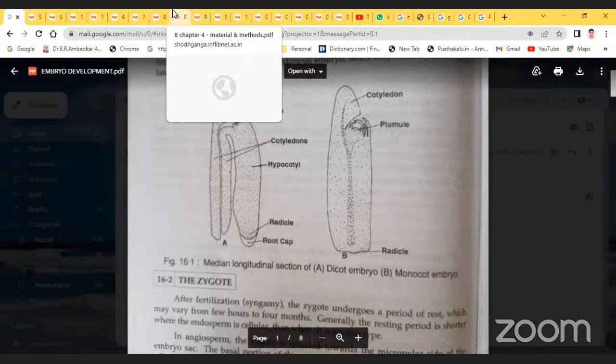Then we will go for the next part. It is easy to understand what the embryo sac is, what endosperm is, what the embryo is. These are the very important basic principles. Types of ovules are also very important.